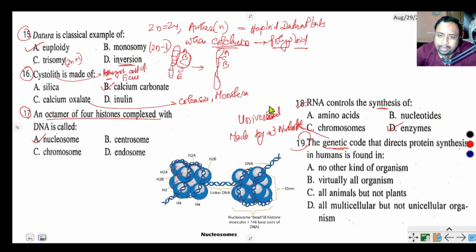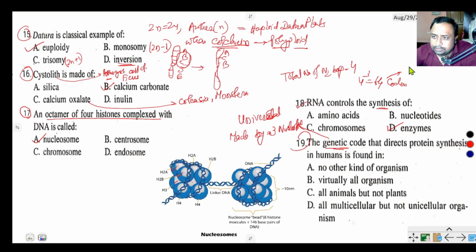Clear? And the total number of nitrogen bases is 4. So 4 to the power 3, that is 64 codons, 64 genetic codons,